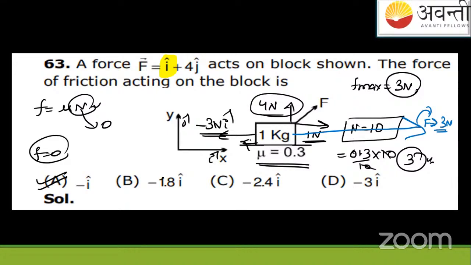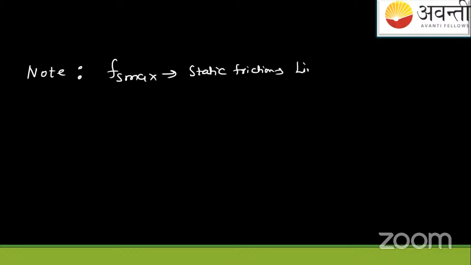Okay. What's the concept of this? Important note. The concept is this. Fs max, which is the static value, the maximum friction, the limiting value of the friction. So the maximum value of the static friction, you can call it the limiting value. This is the limiting friction, the maximum value of the friction.